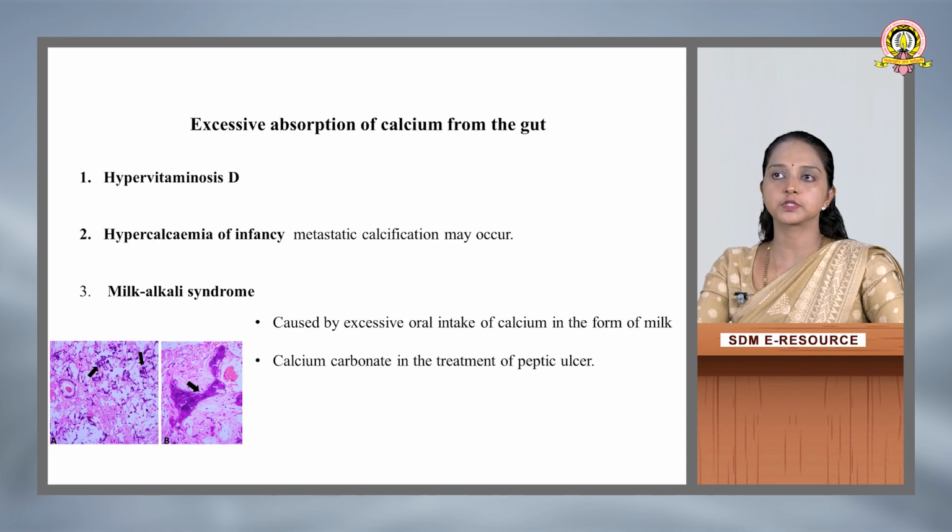Then excessive absorption of calcium from the gut, that is hypervitaminosis D. Then hypercalcemia of infancy, where metastatic calcification may occur. Then milk-alkali syndrome caused by excessive oral intake of calcium in the form of milk and calcium carbonate in the treatment of peptic ulcer. So there is increased availability of calcium that results in increased absorption of calcium from the gut.